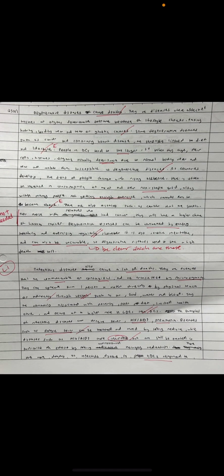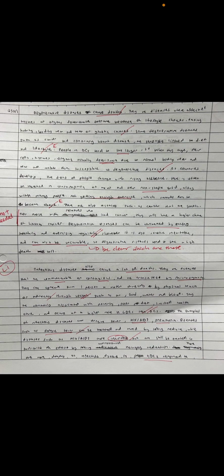Okay, so this is the walkthrough for question 3 OEQ part E, 2021 2236 paper 2. The question is on degenerative diseases. The statement is: degenerative diseases cause a higher proportion of death than infectious diseases. To what extent do you agree with this statement? Use examples to support your answer.